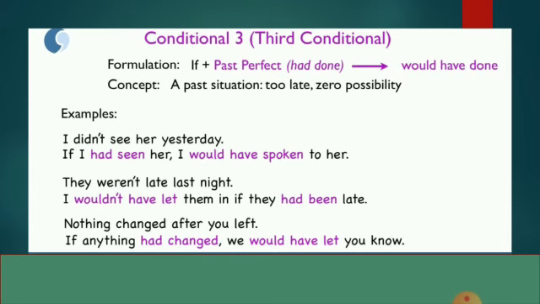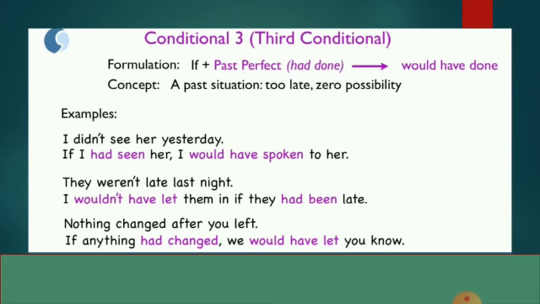So now here the examples. I didn't see her yesterday. That means we are talking about yesterday. Now the sentence as per conditional 3: if I had seen her, I would have spoken to her. So that is showing the zero probability. Next one, the condition is they weren't late last night.